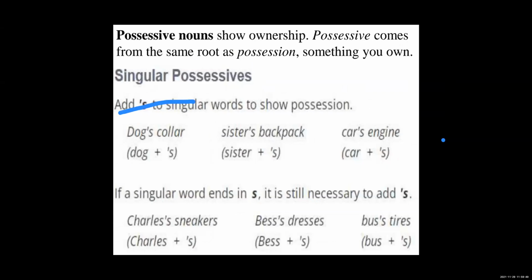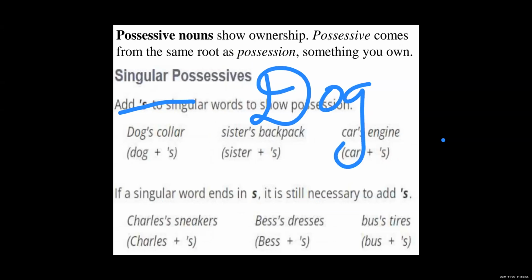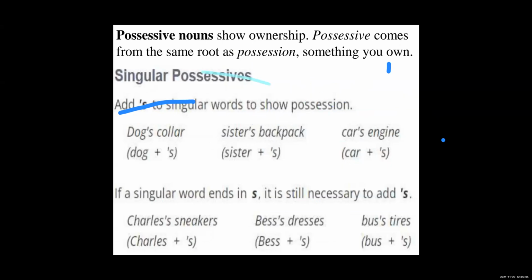Okay, so it means that you are going to talk about only one dog. So dog is your single noun, and with the apostrophe you are going to show the ownership of that. Just like sister's backpack, car's engine. With apostrophe S, we are going to talk about a singular.